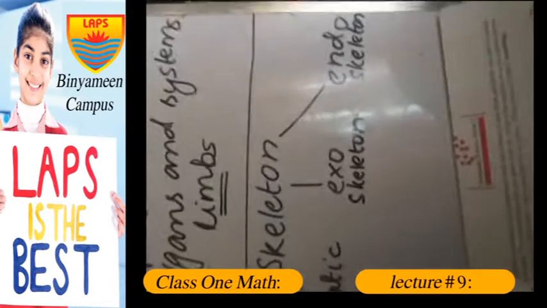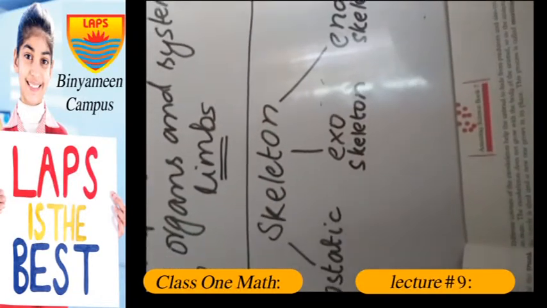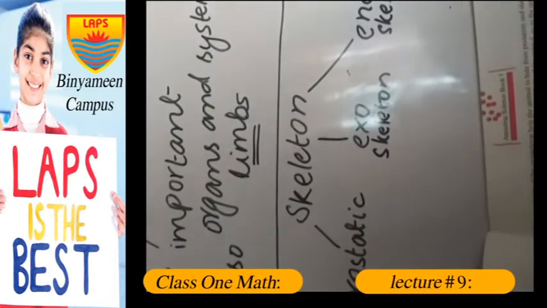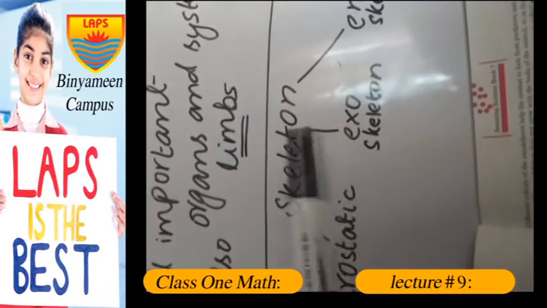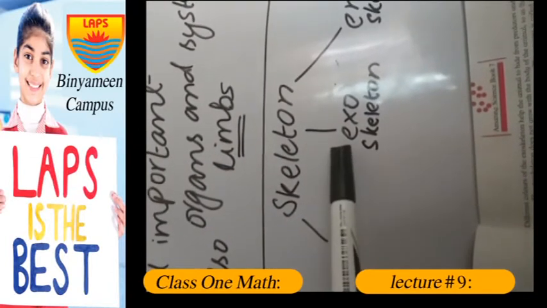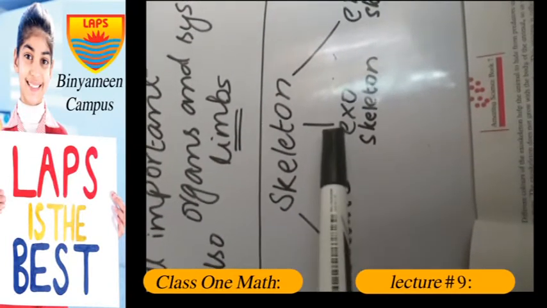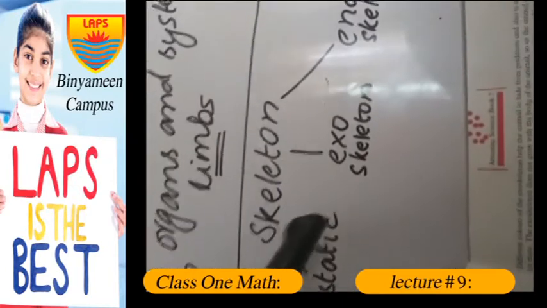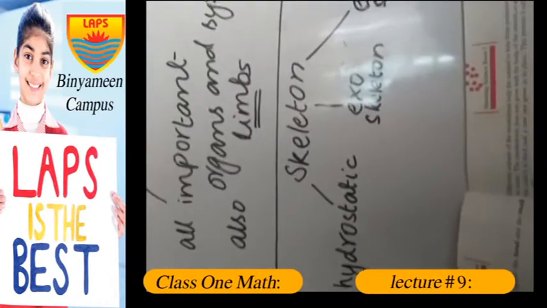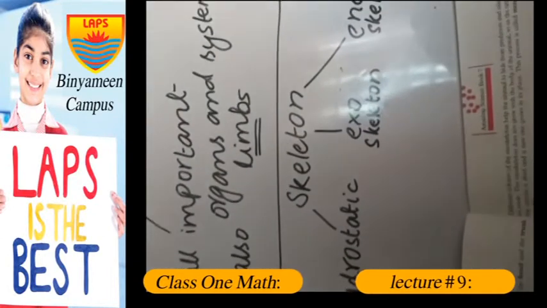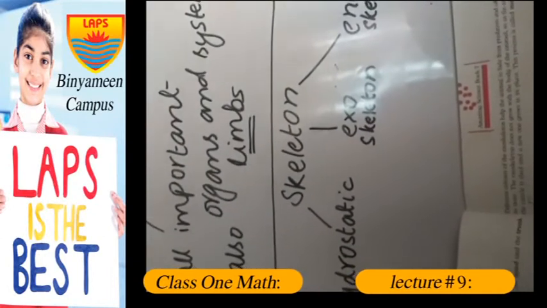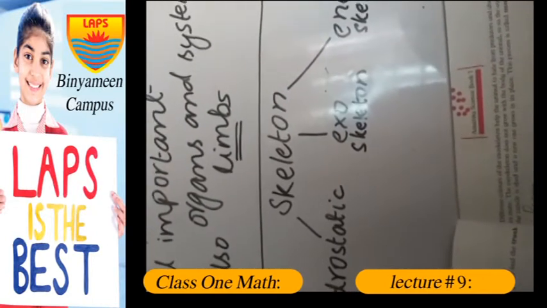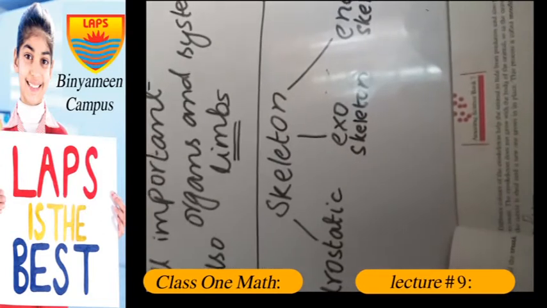The next type of skeleton is exoskeleton. As the name indicates, whenever you hear this word exo, it always means outside. Whenever you hear this word endo, it means inside. So exoskeleton. Exoskeleton is found in most invertebrates. The invertebrates are those animals that don't have vertebral column. So this type of skeleton is present in invertebrates.